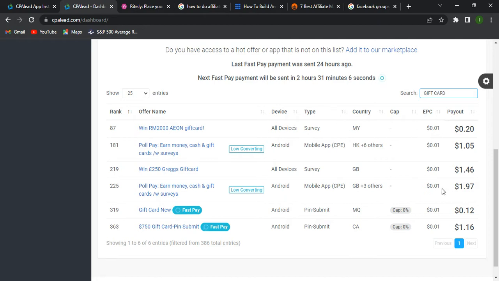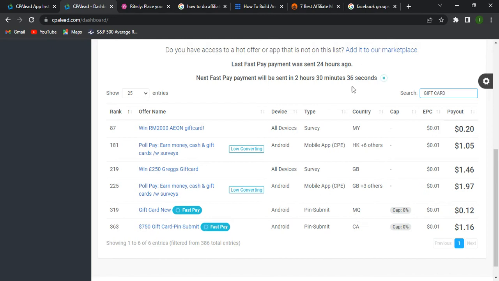I'm going to select this gift card because the first thing is that the payout is good. I'm going to be paid $1.16 for a person. That's good. The second thing is that the offer is a $750 gift card giveaway. This is something that can attract people easily, so I can get a lot of traffic.